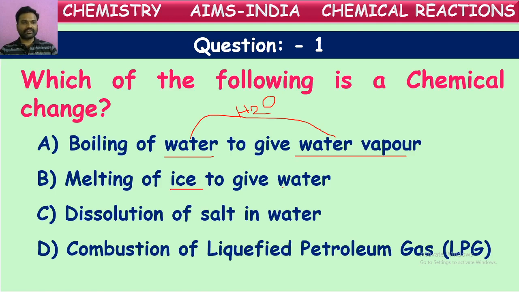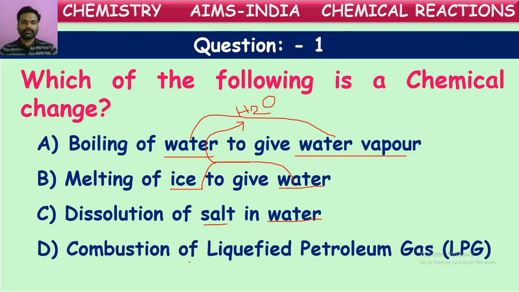We say ice converting into water. This also comes under physical change because the molecular formula will be the same in these states also. Even if it is water or ice, the formula will be the same. The only change is in the arrangement of molecules, from one state to the other state. Dissolution of salt into water: a physical mixture occurs. No change in the chemical composition. Salt will be salt only, water will be water only. The chemical composition is not changed.